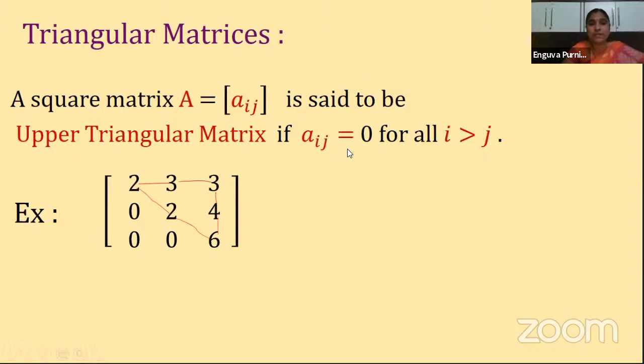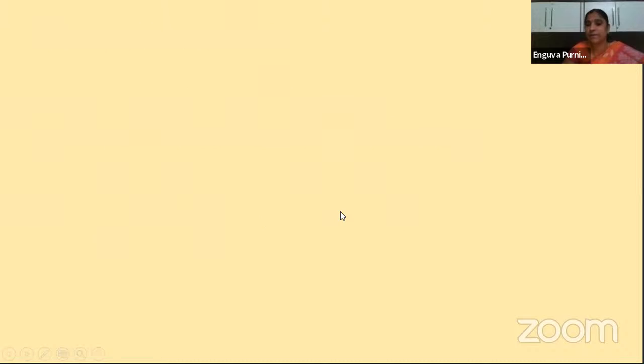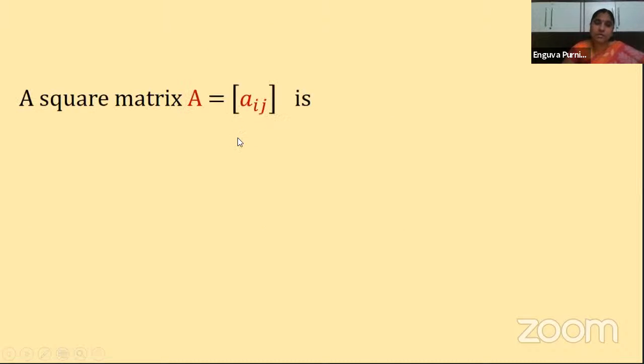Clear? Similarly, let us see the lower triangular matrix. One more example we see here, children. Here also it is a 2 by 2 matrix, and only the row number is greater than the column number, so then also it is called an upper triangular matrix. Clear? Next one is the lower triangular matrix.